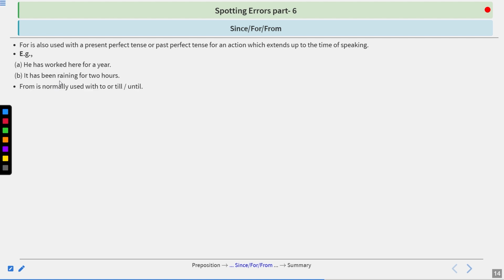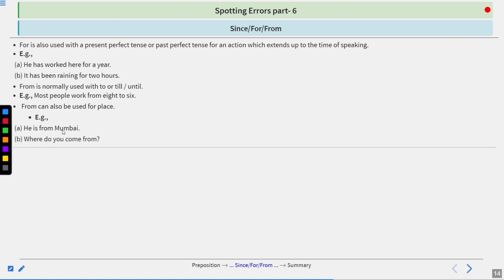From is normally used with to or till or until. Most people work from 8 to 6. From can also be used for place. He is from Mumbai. So here from is referring to a place, from Mumbai. Mumbai is a place. Where do we come from again?